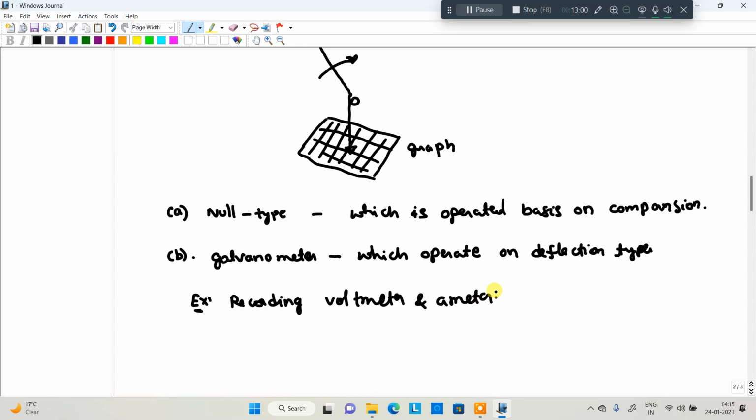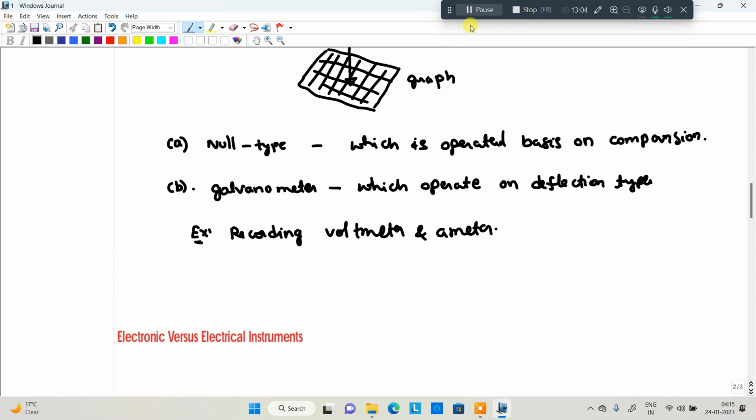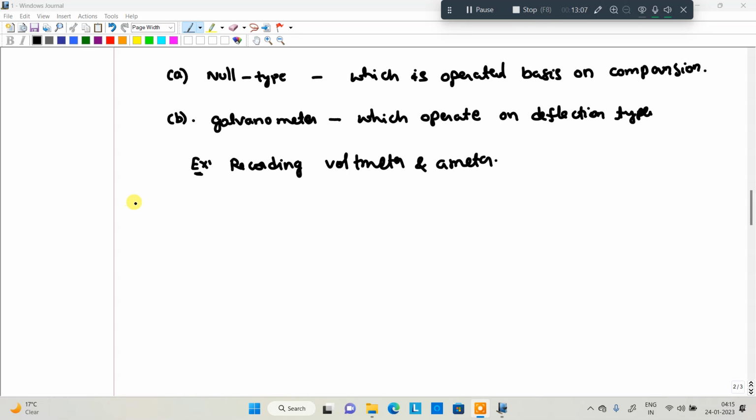Okay, you may expect each and every point in the examination. The next type of instrument is the integrating type.